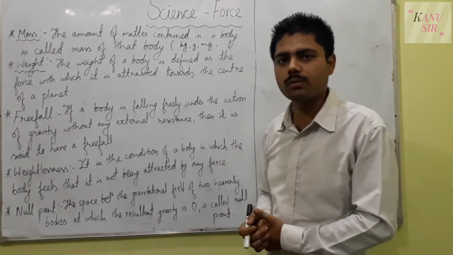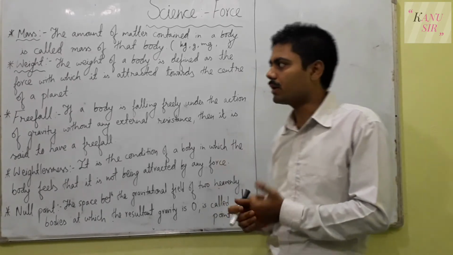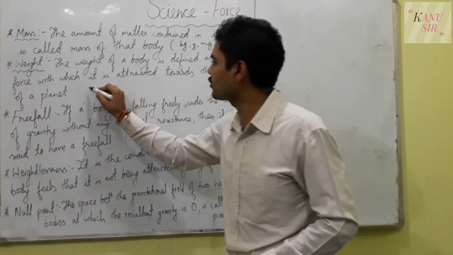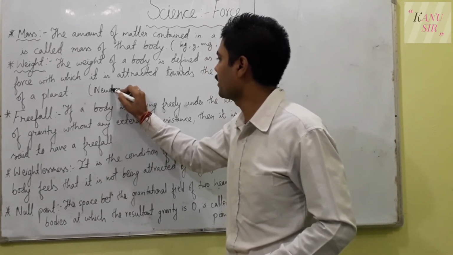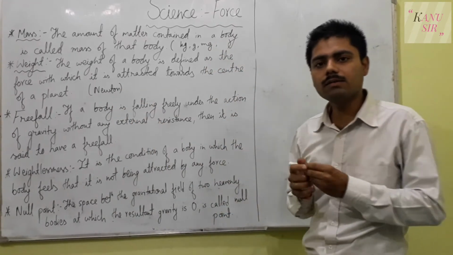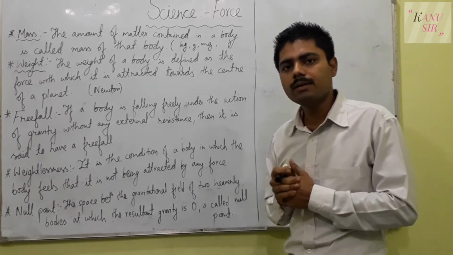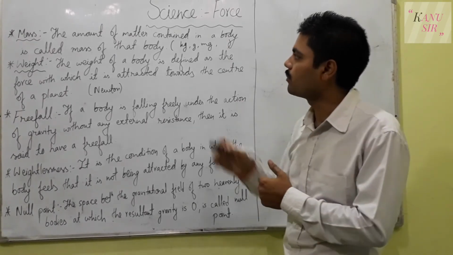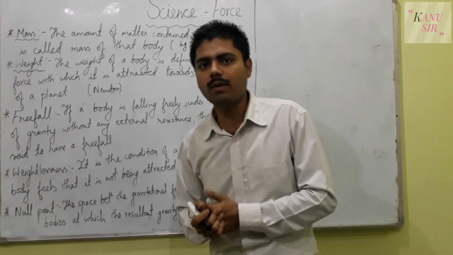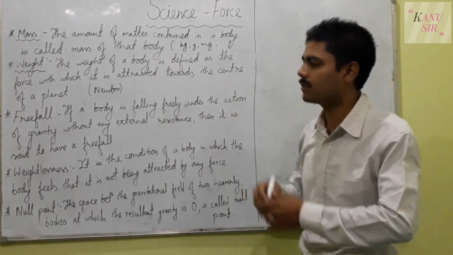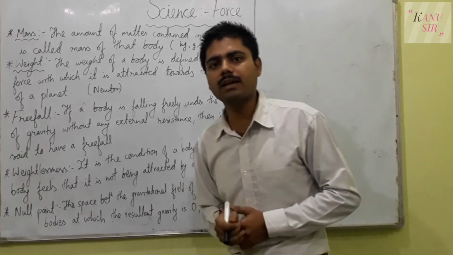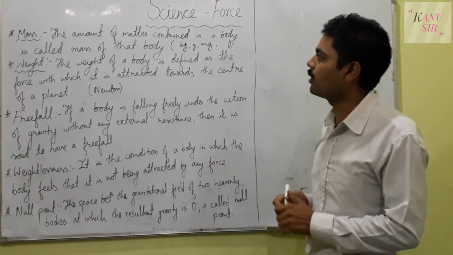And how do we measure our weight? We say we measure our weight, but the unit of weight is actually Newton. Then why do we say so? Because normally when we ask what is your weight, we say our weight is 40 kg, 60 kg, 50 kg. Then why are we wrong here?